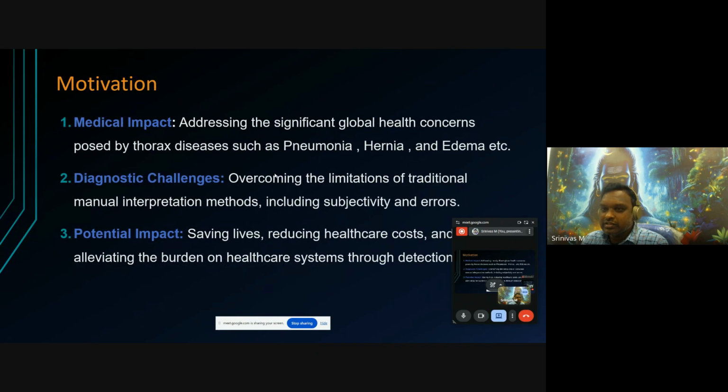The main motivation of this work is the medical impact: addressing the significant global health concerns posed by the different classes of the disease. Next is the diagnosis challenge: to overcome the limitation of human interpretation methods that lead to errors, and instead we can do automation. And third is the potential impact of saving the lives of persons and reducing healthcare cost and the burden on the healthcare system through an automatic detection mechanism. Based on this, the problem statement is motivated.